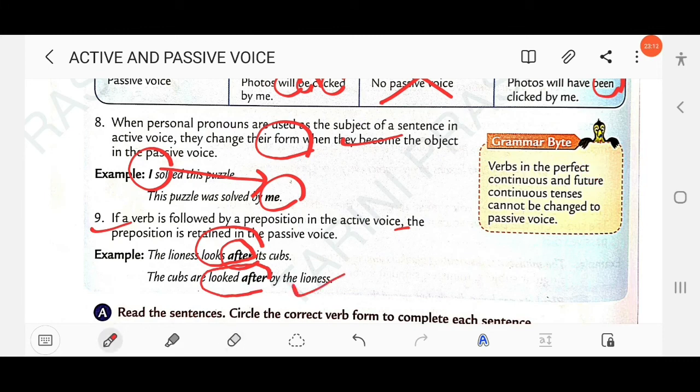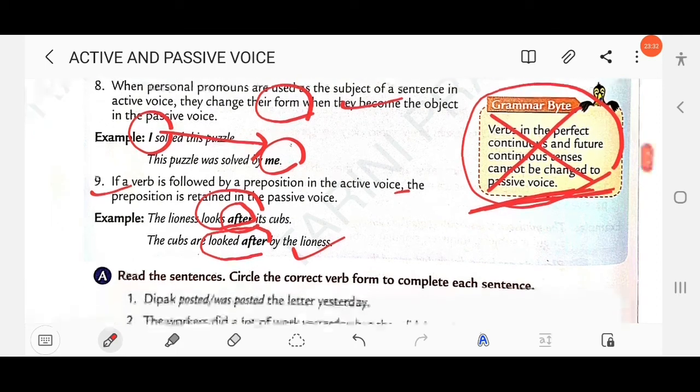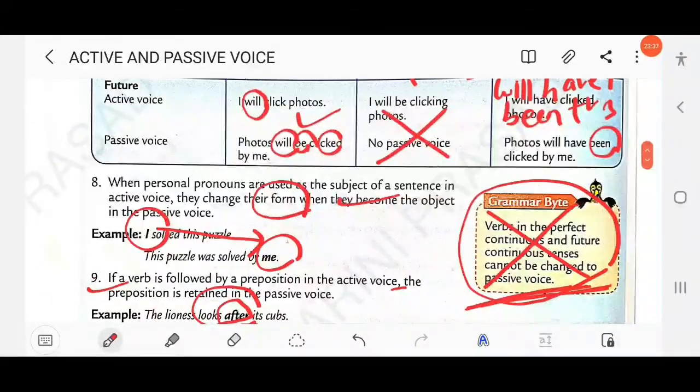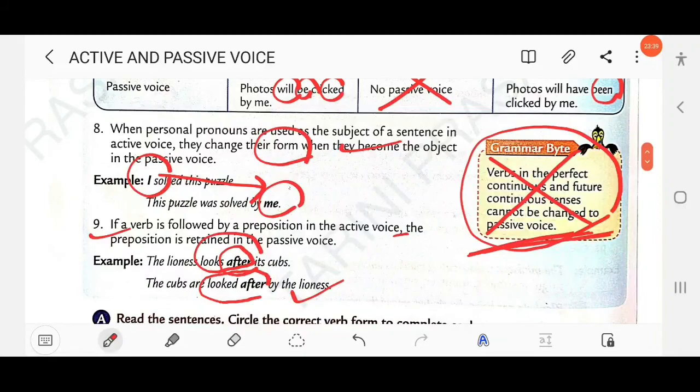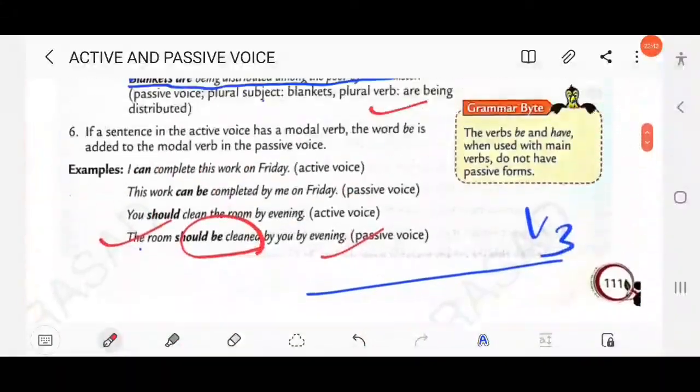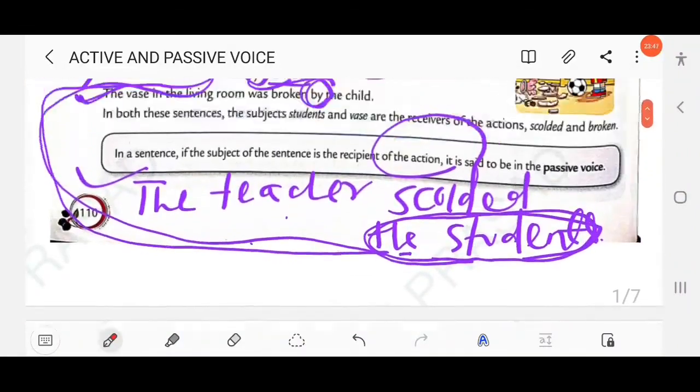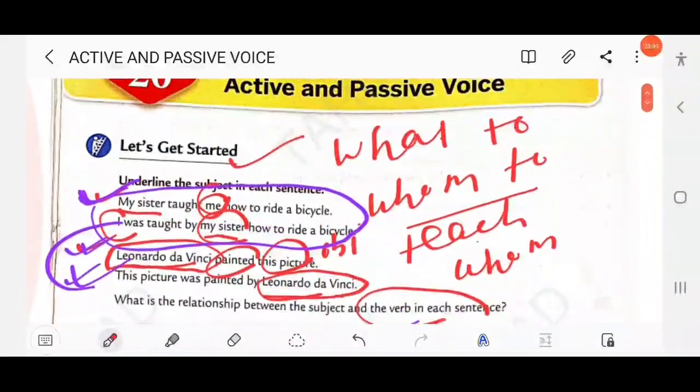Okay? So here verbs in the perfect continuous and future continuous tense cannot be changed into passive voice. That means these tenses cannot be passivized. Okay? Clear? Then in the next video, okay, we will discuss the question answers. So just remember all the rules. Okay, so in your book you have to remember rule number 1 up to 9, so that it will be too easy for you to change the active voice into passive voice. Clear?